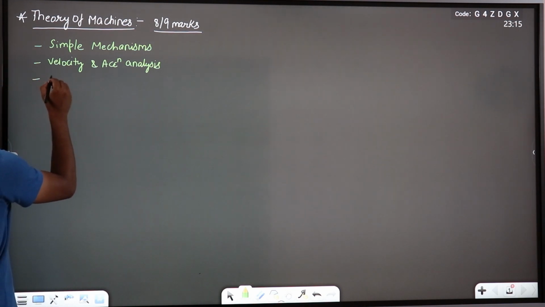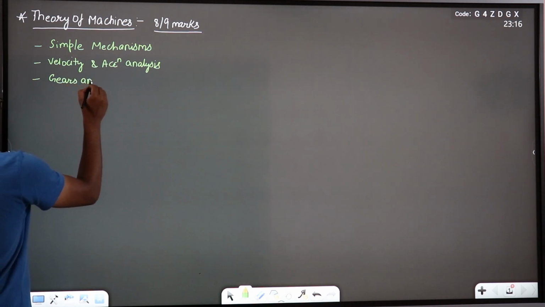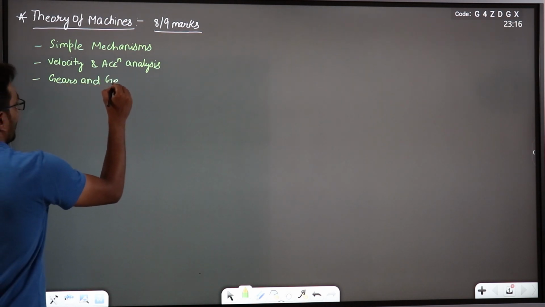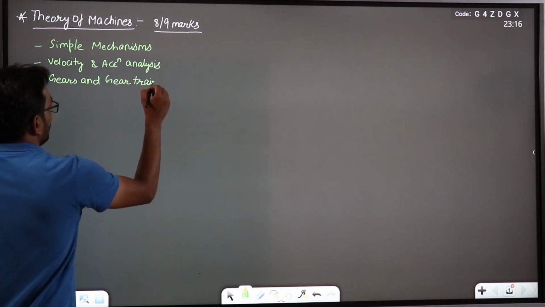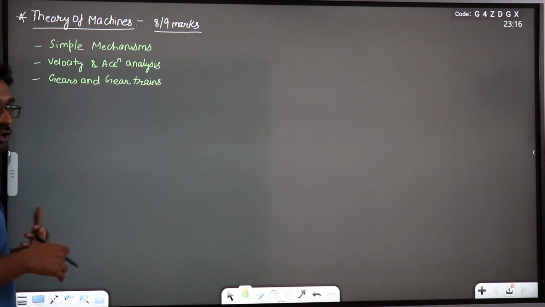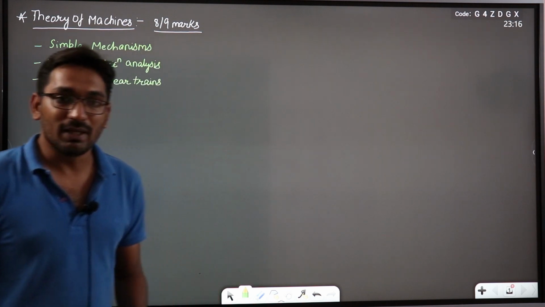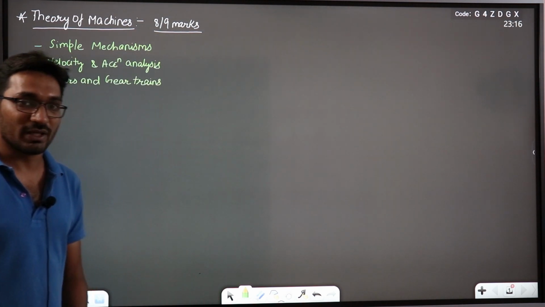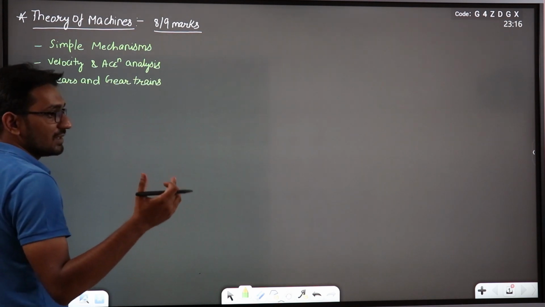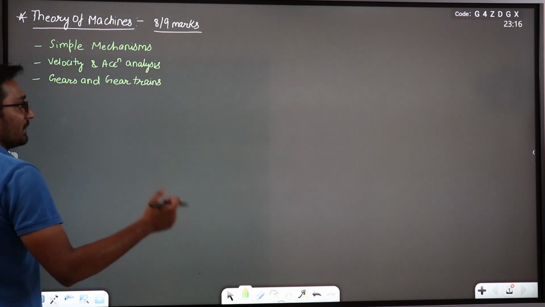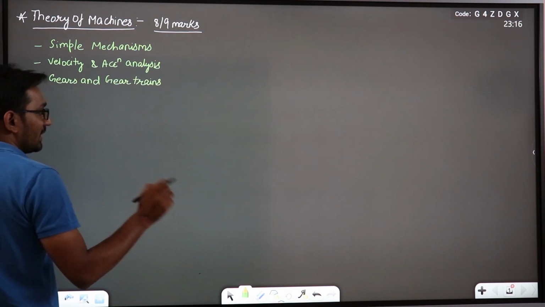Next, after velocity and acceleration, we will move to the next chapter, that is gears and gear trains, right? Gears and gear trains. This is a very important chapter. So in this we will discuss the involute profile, conjugate profile of gear, law of gearing, right? What is the interference, the minimum number of teeth required to avoid interference, and so on. And the gear trains, we will discuss the simple gear train, compound gear train, then we have reverted gear train, and the last one is the epicyclic gear train.